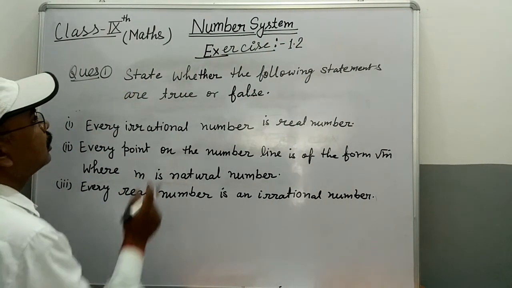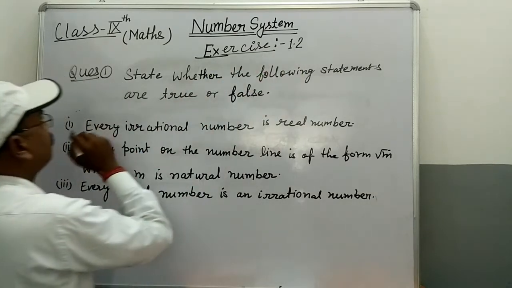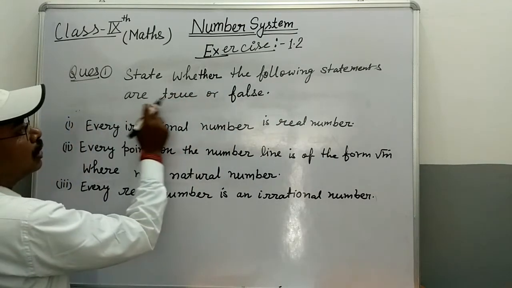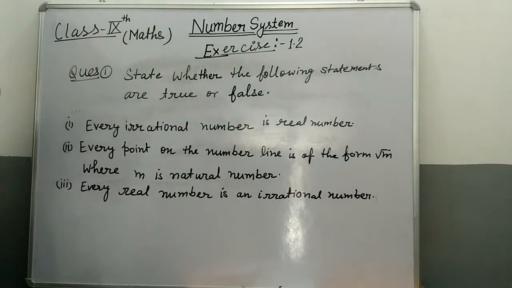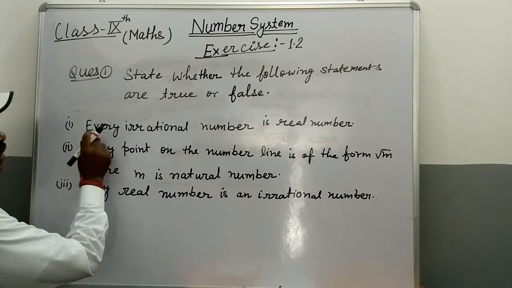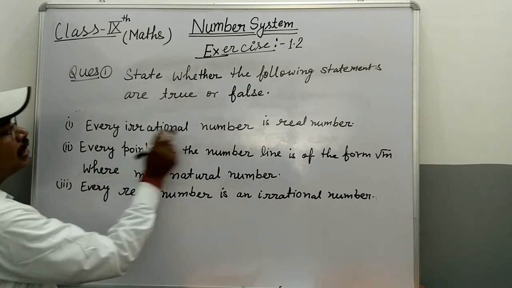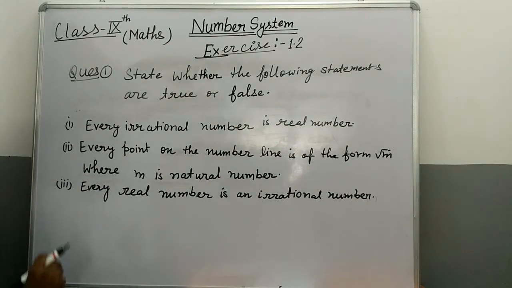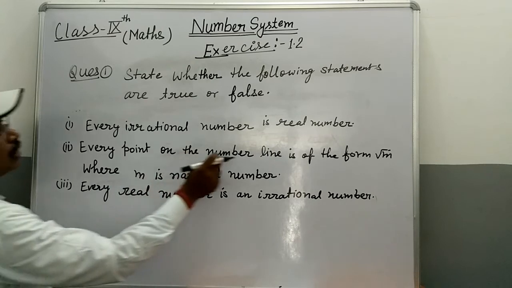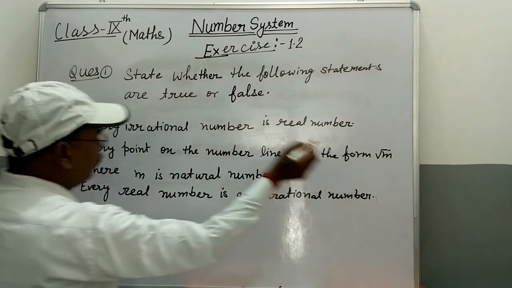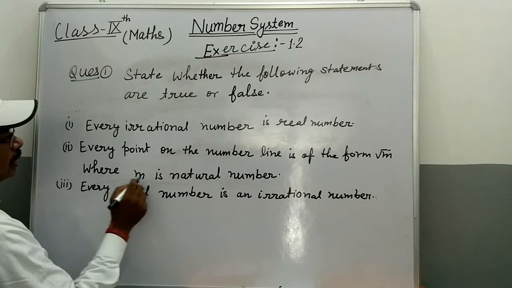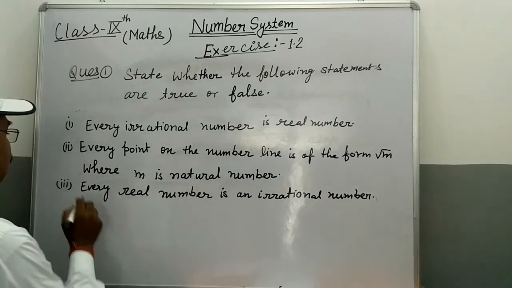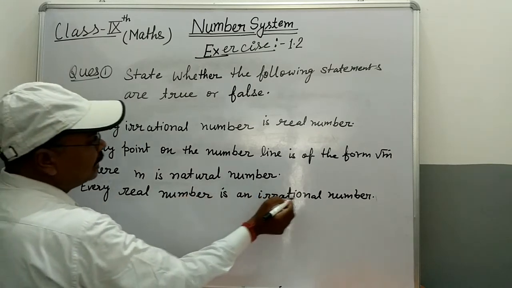Let's join, students. Exercise 1.2. Question number 1. State whether the following statements are true or false. First statement, every irrational number is a real number. Second, every point on the number line is of the form under root m, where m is a natural number. Third, every real number is an irrational number.